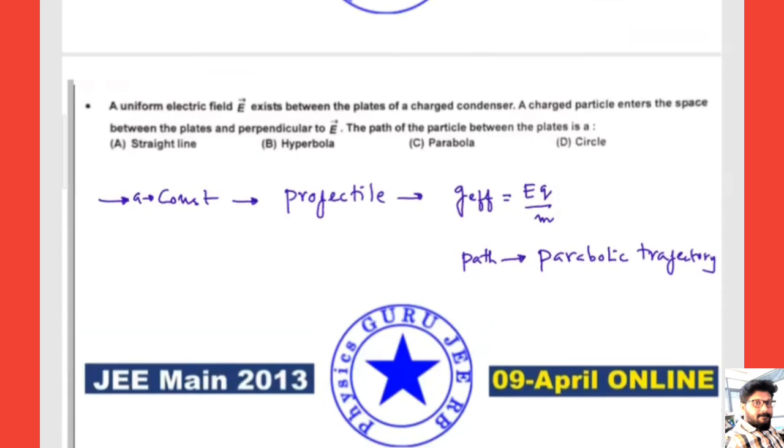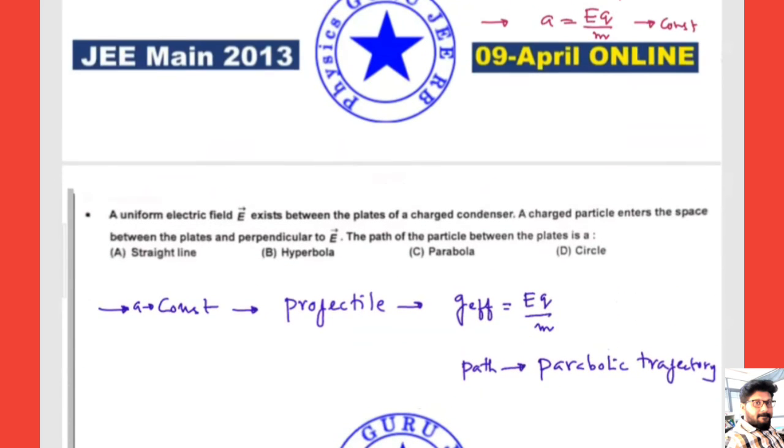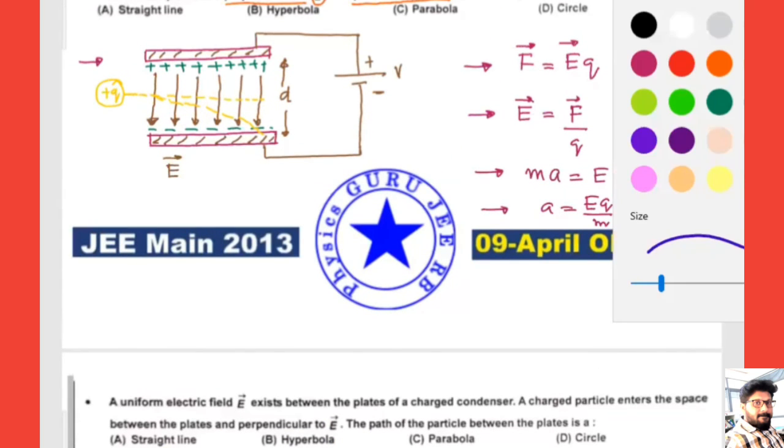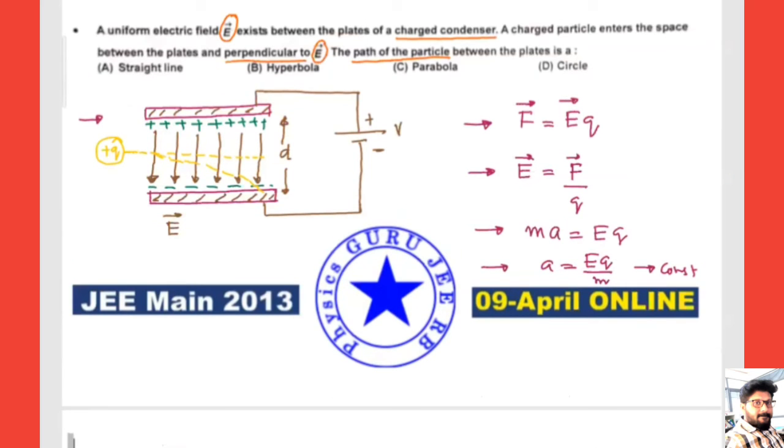In our classroom coaching we already discussed how to show that the path of this charged particle is a parabola. With the equation also we proved it. Just check it once in the notes, so that you will get more and more clarity. Hope this will be clear.